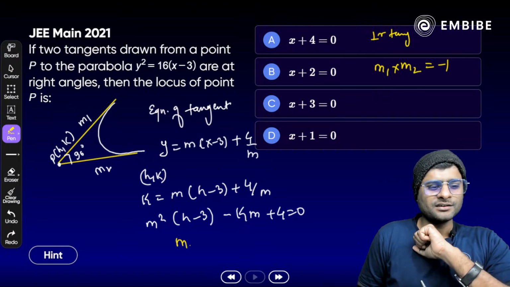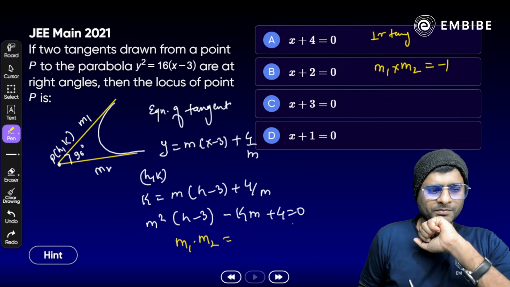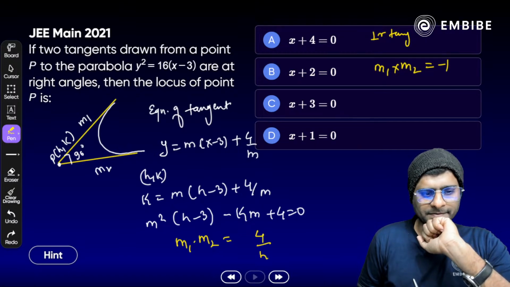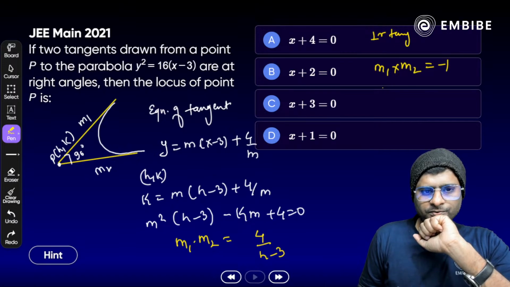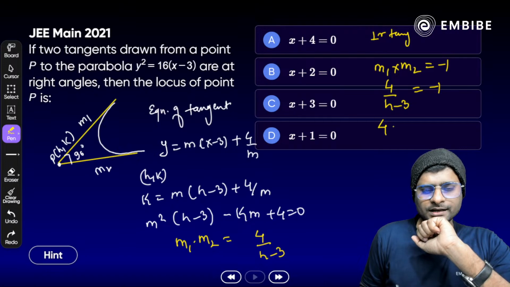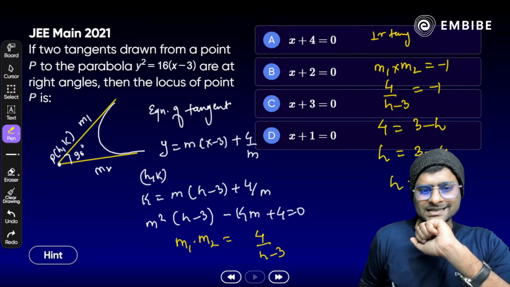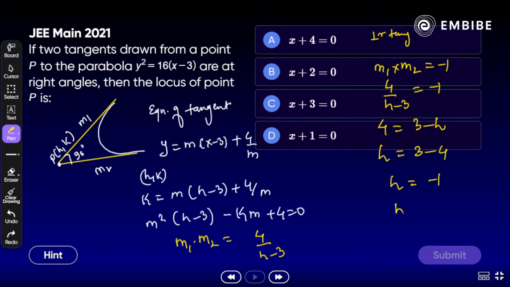Now what is the product of roots? c by a, that is 4 by h minus 3. Just substitute here. What we get here? 4 by h minus 3 is equal to minus 1, or 4 is equal to 3 minus h, or h is equal to 3 minus 4, that is minus 1. Yes, or we can say h plus 1 is equal to 0. Just by taking the locus, x plus 1 is equal to 0. Option D is the right answer.